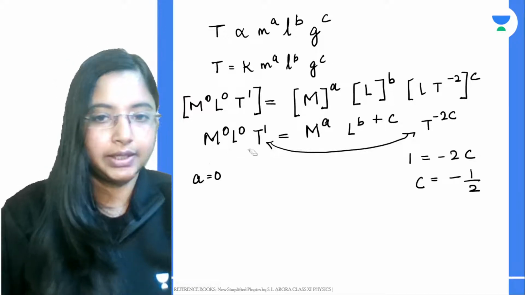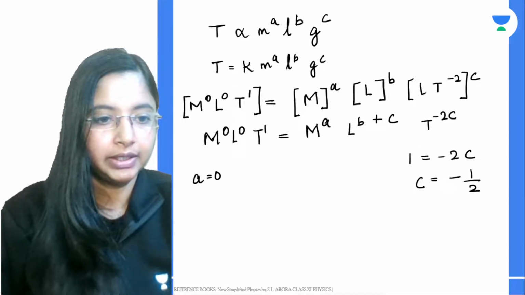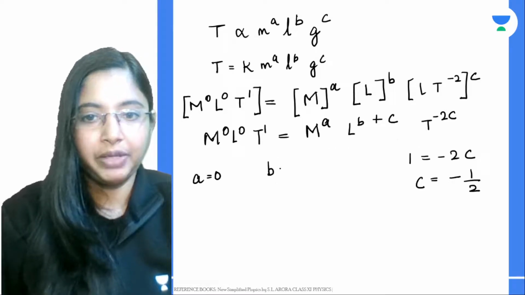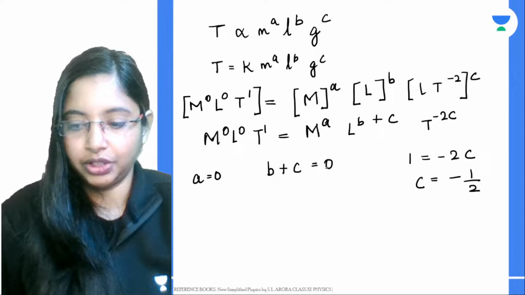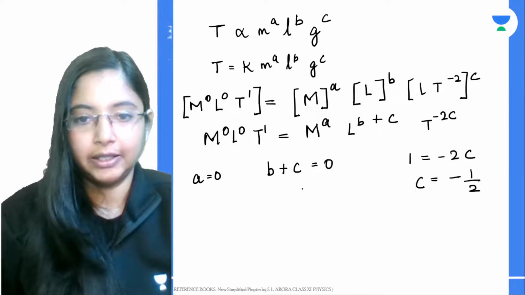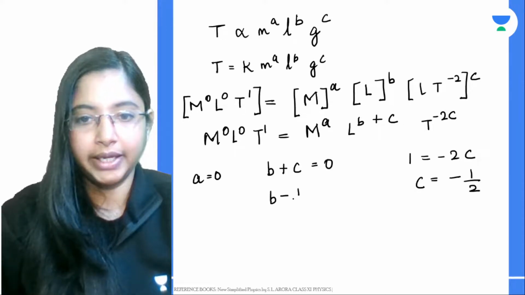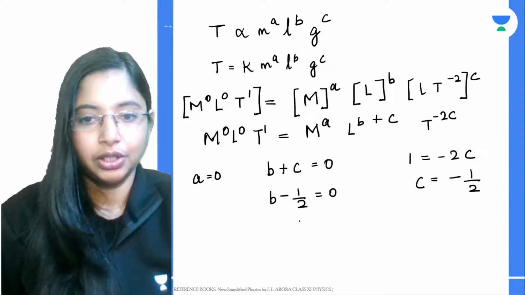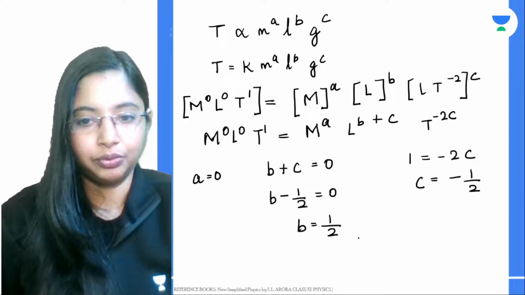Okay, now let's come to the next term. In this case we have b plus c is equal to 0. Now what is c over here? Minus 1 by 2. So b plus (minus 1 by 2) is equal to 0, so b is nothing but 1 by 2.